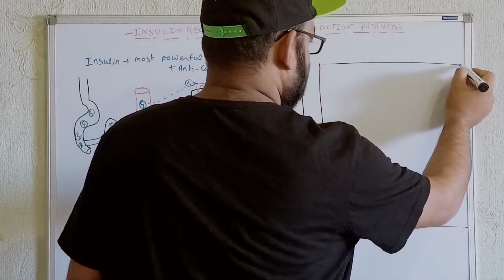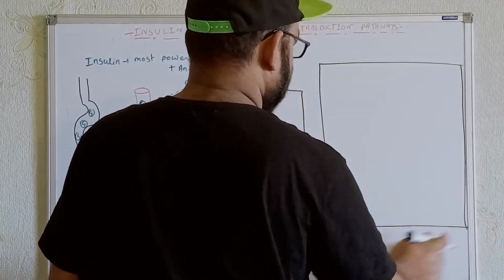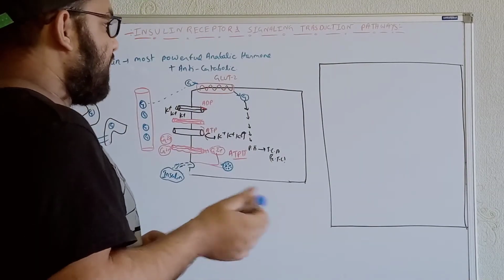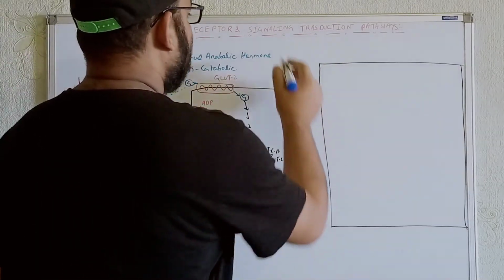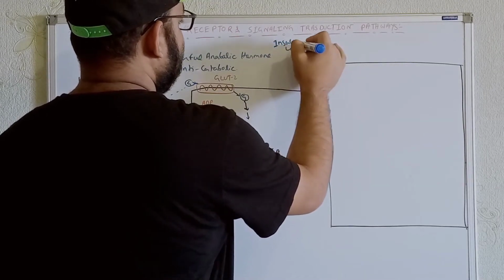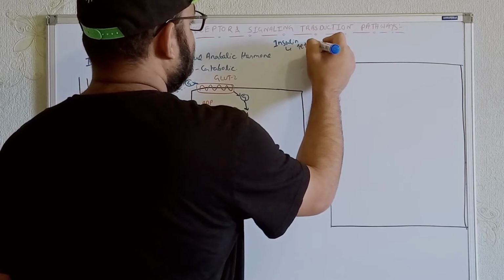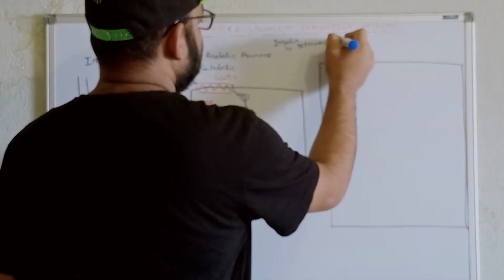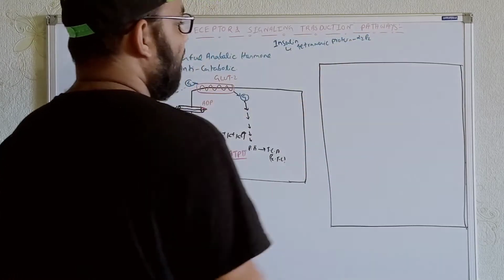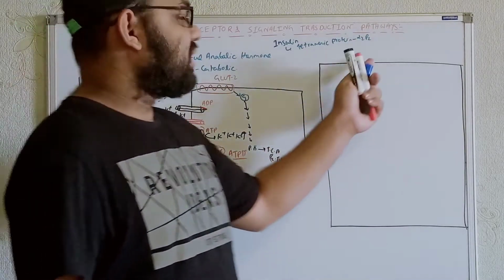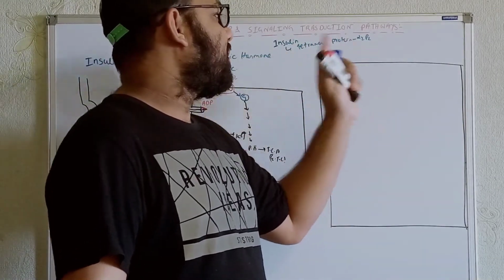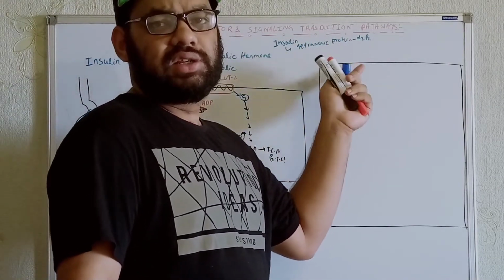So basically insulin is a tetrameric protein. Within the insulin we get two alpha subunits and two beta subunits. The alpha subunits are extracellular. And the beta subunits have some portions extracellular, some transmembrane, and some intracellular.